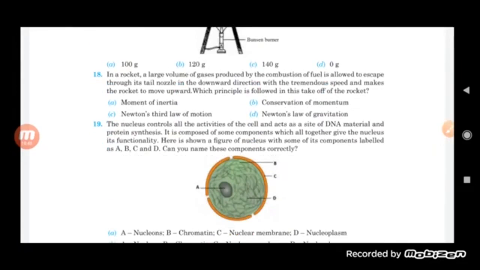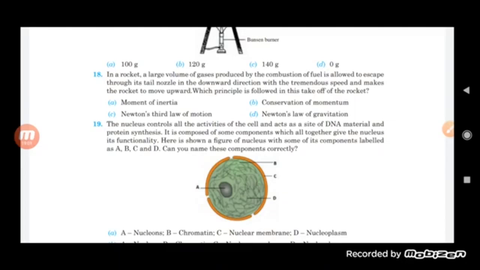Question number 18. In a rocket, a large volume of gases produced by combustion of fuel is allowed to escape through its tail nozzle in the downward direction with tremendous speed and make the rocket move upward. Which principle is followed in this takeoff of the rocket?